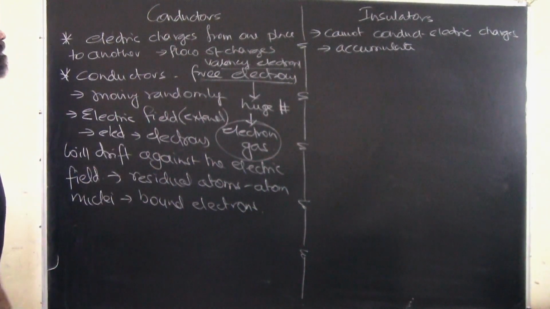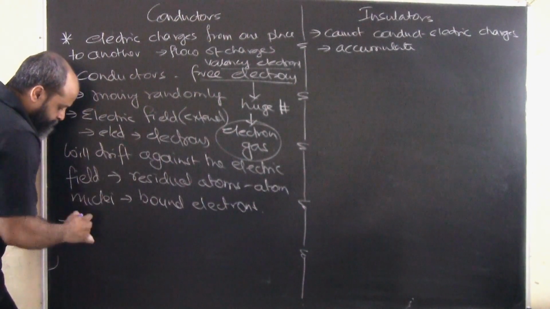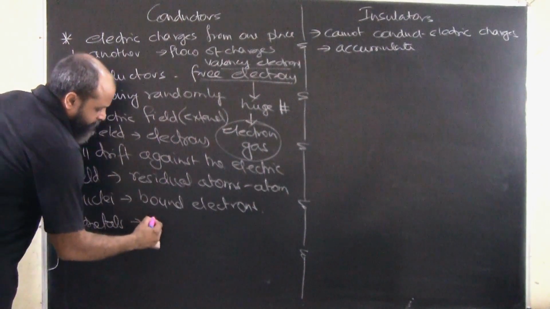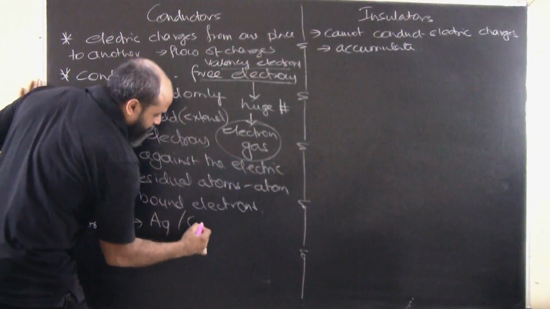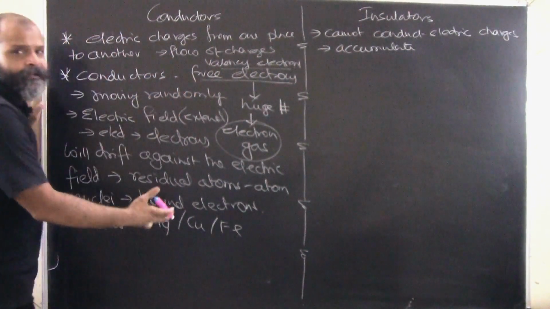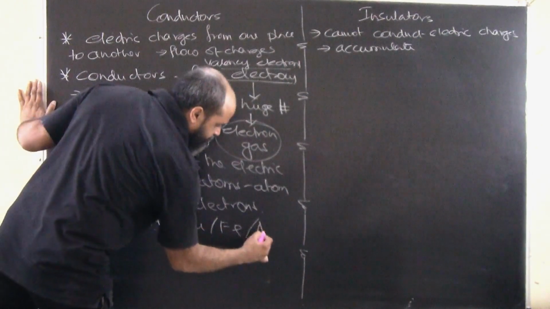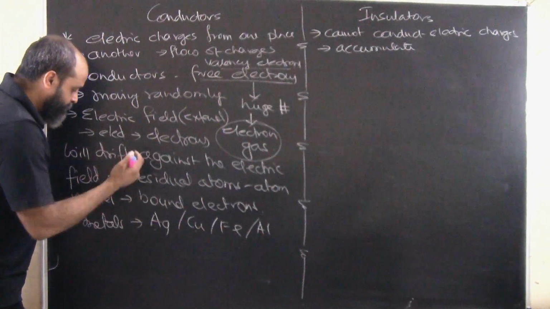If we talk about conductors, there are a lot of things which behave as a conductor. Let's say metals. Silver is the best conducting material. Then we have copper, then iron. All metals generally conduct electricity. Aluminium also conducts electricity.